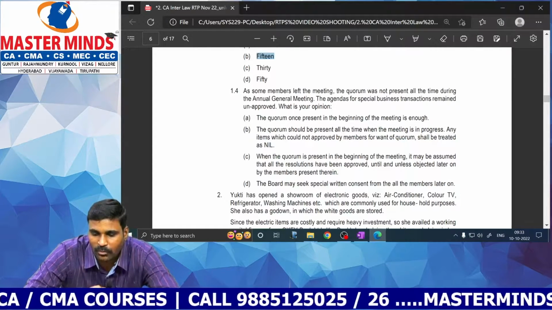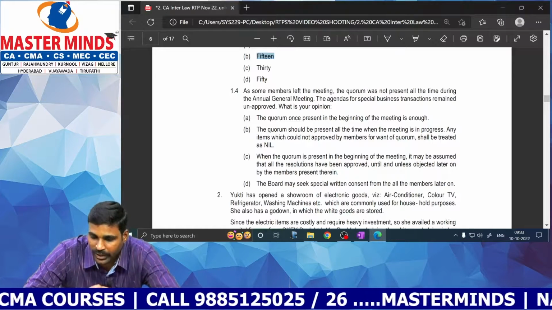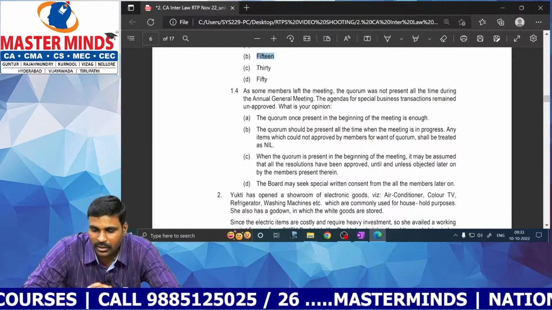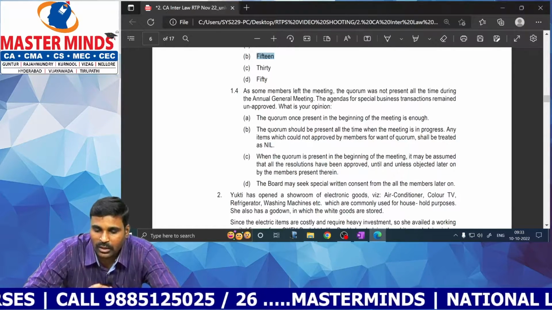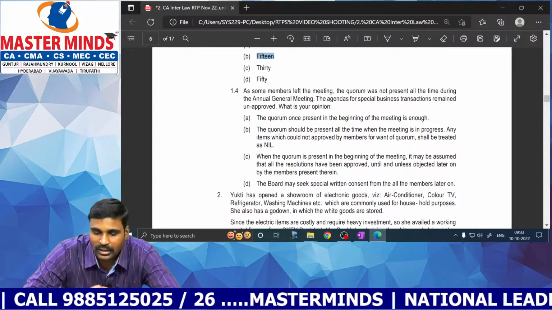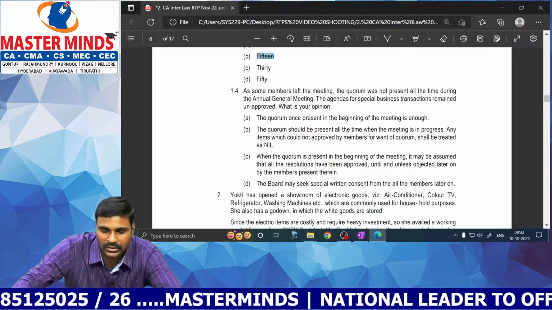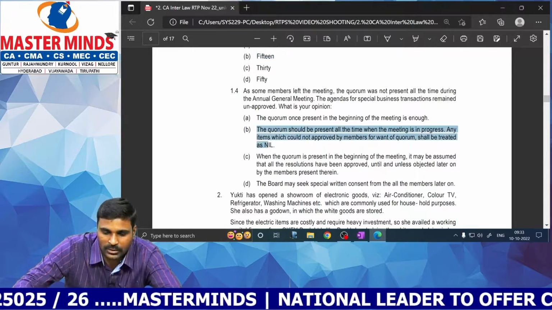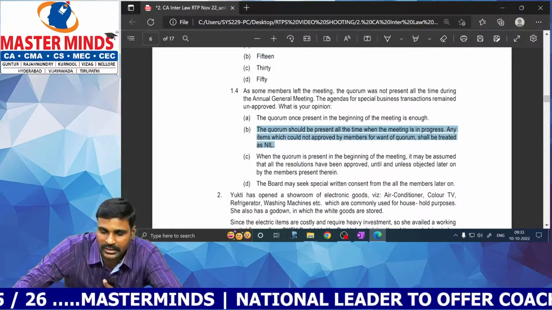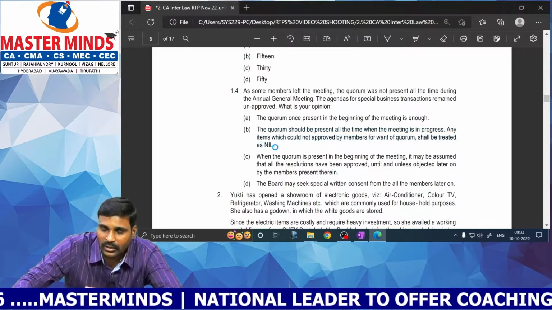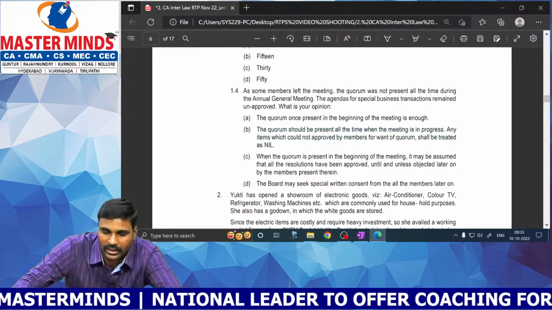Any items which could not be approved by members for want of quorum shall be treated as nil. When the quorum is present at the beginning of the meeting, it may be assumed that all the resolutions have been approved. False. The board may seek special written consent from all the members later on. The answer is false. This is the correct one. The quorum should be present at all times throughout the discussions at the meeting. Okay, just the presence of the quorum at the beginning of the meeting is not sufficient.